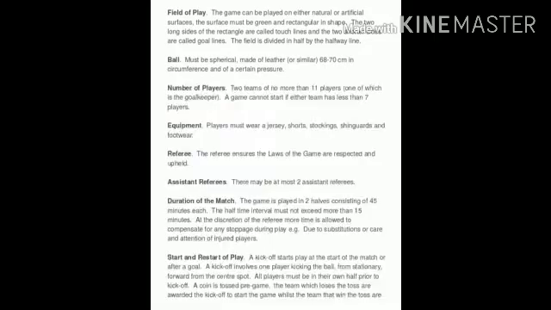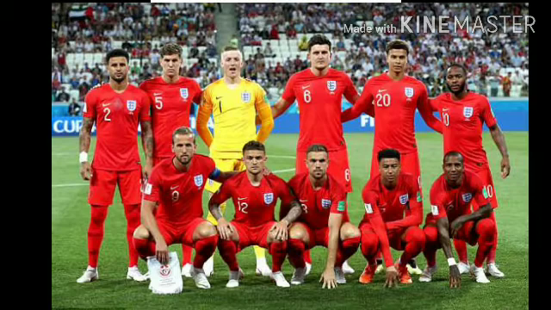Okay children. Next, number of players. Total number of players is 18 and main players are 11. We can say 10 plus 1. So 10 players and 1 goalkeeper. So total 11 main players and 7 substitutes. Okay children. A team with less than 7 players can't play the match.